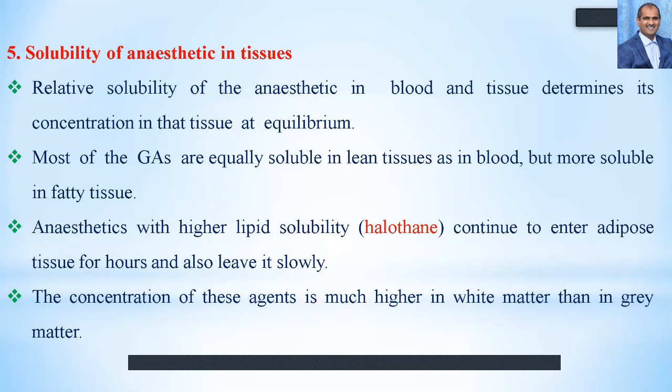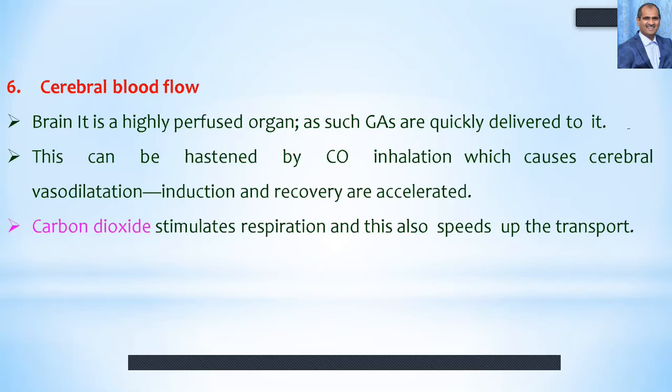Another factor is cerebral blood flow. The brain is a highly perfused organ, one of the organs to which a high quantity of blood is pumped from the heart, and hence general anesthetics are quickly delivered to it immediately after administration.